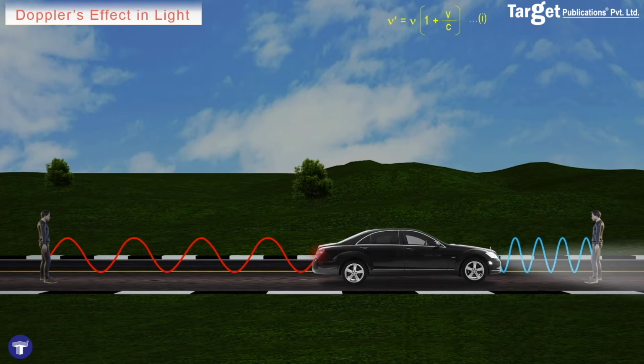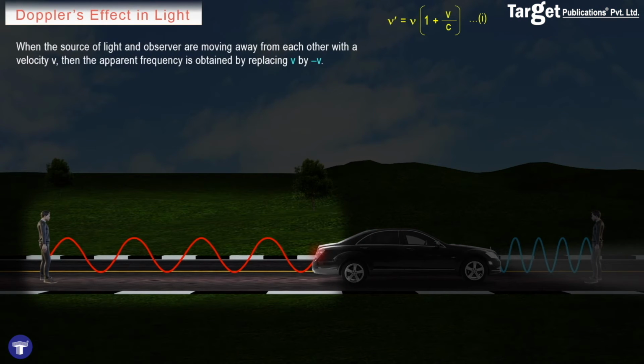On the other hand, if the source and observer are moving away from each other with a velocity v, then the apparent frequency is obtained by replacing v by minus v in the above formula, and we get that the apparent frequency is equal to the original frequency multiplied by 1 minus v by c, and clearly the apparent frequency is less than the original frequency.